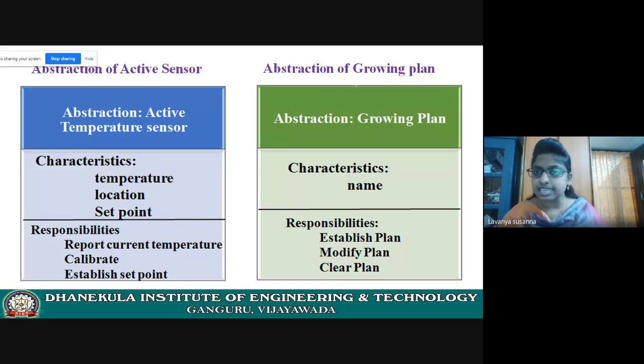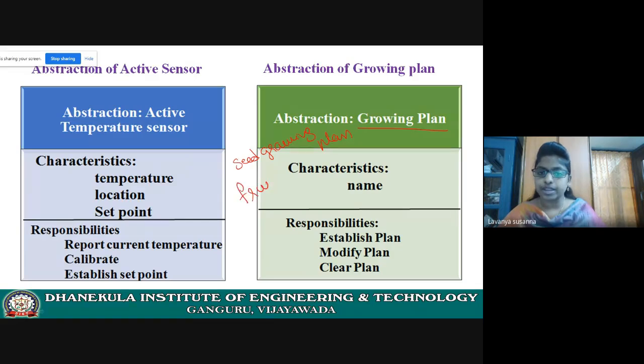Let us see another abstraction called growing plan. A plant will be grown stage by stage, right? So for every stage, there must be a growing plan. Like a seed growing plan: when you sow seeds, you have to set a growing plan.